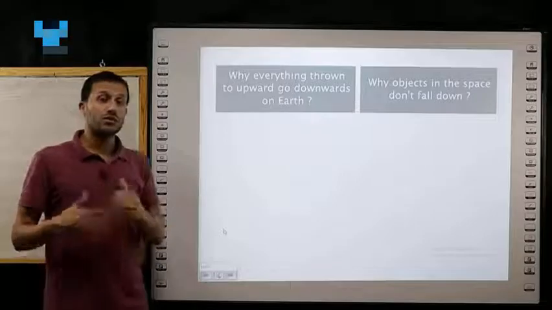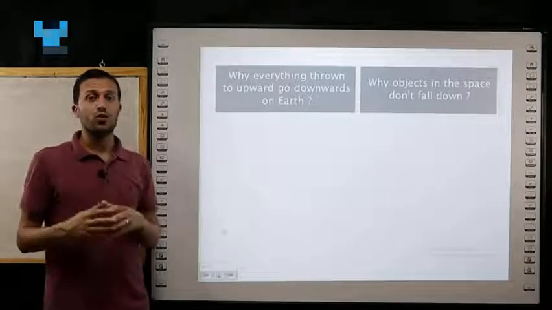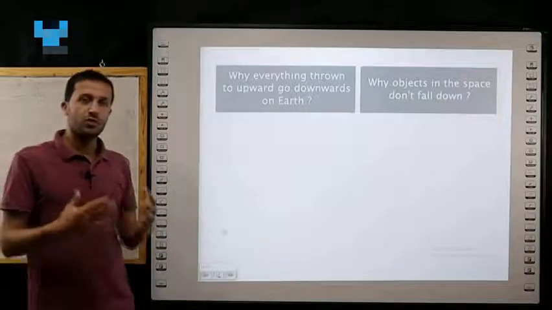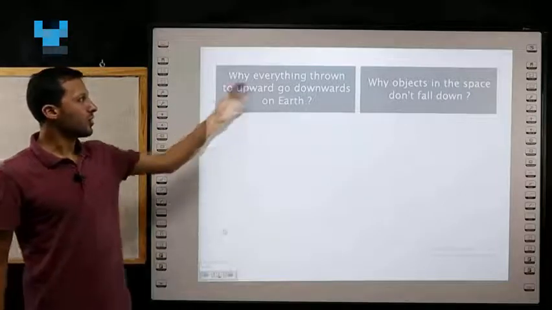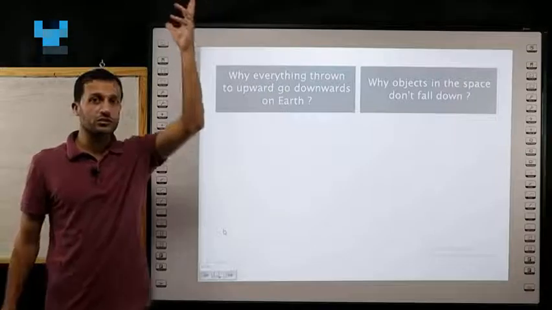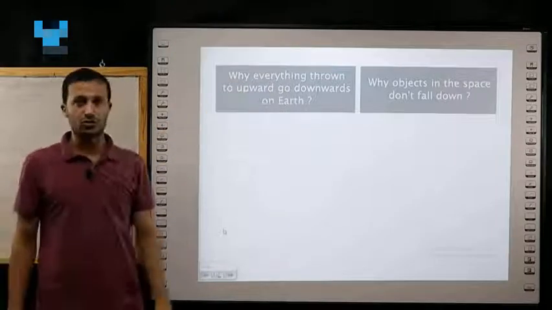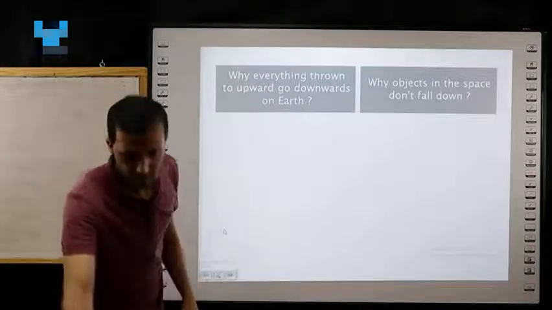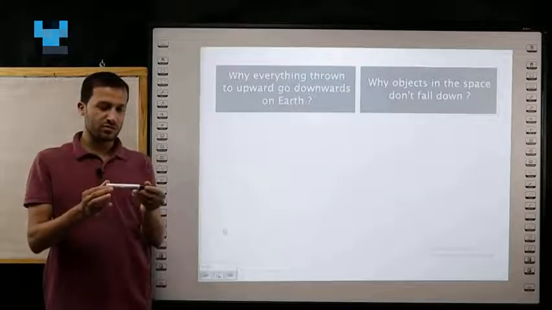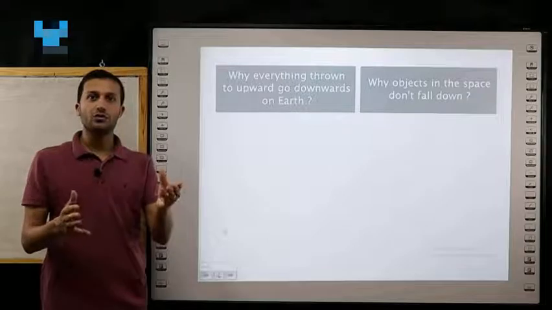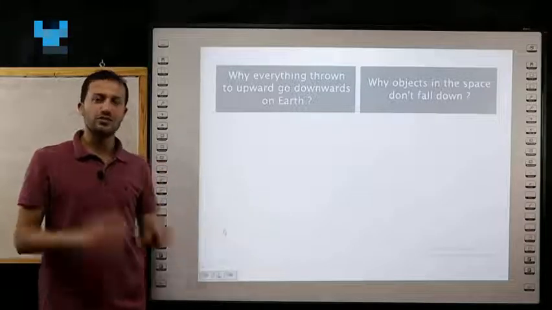Now we will talk about another scientific term called weight. But before talking about weight, we ask a question: why does everything thrown upward go downward on Earth? If we throw this pin upward, it will go downward.